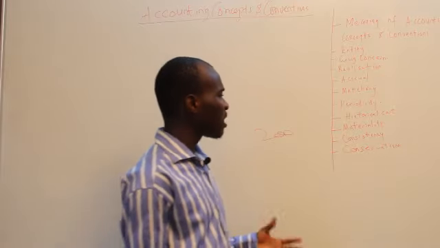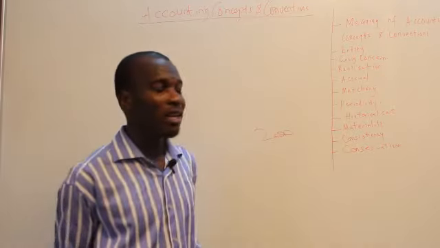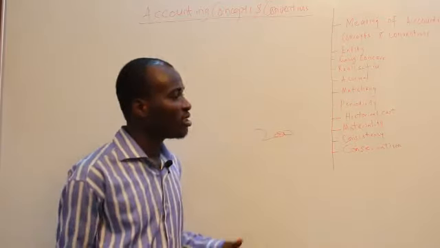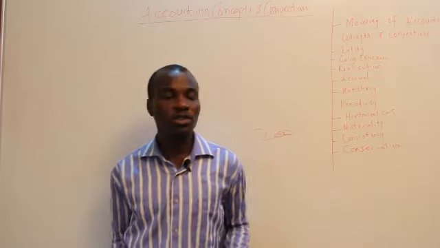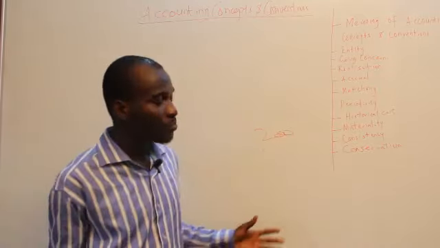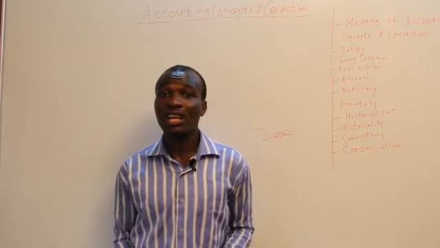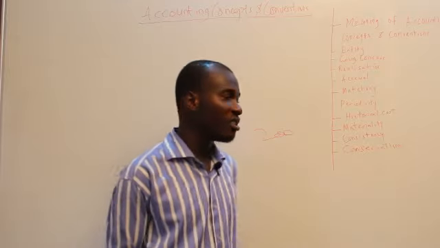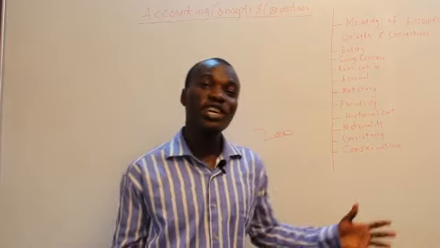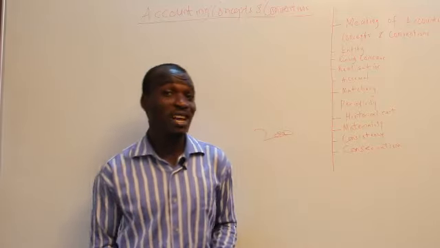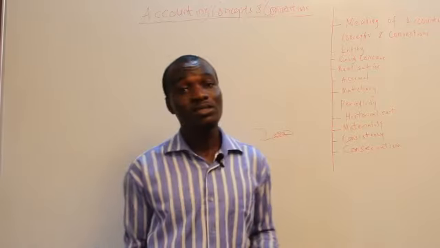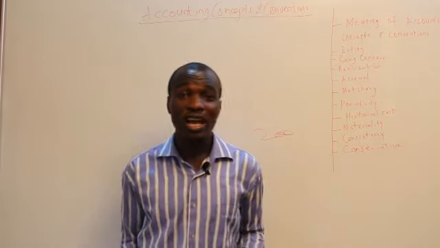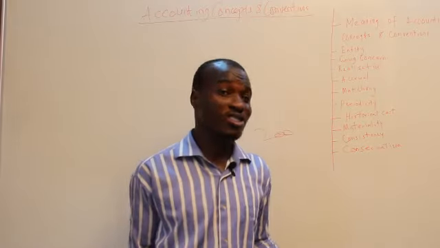Now we have the conservatism convention. This is also an interesting one. The conservatism convention means an accountant should be conservative in the treatment of profits. That is the reason why we have it as conservatism. That means an accountant should not anticipate profit, but rather should anticipate loss and expense.